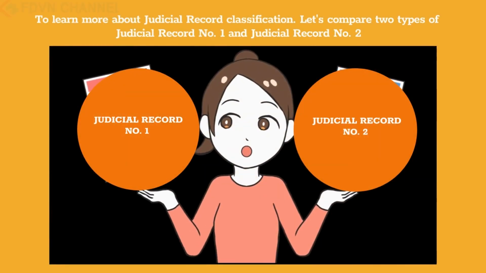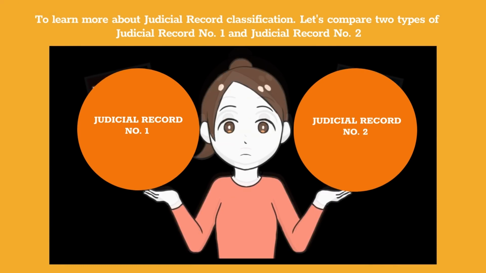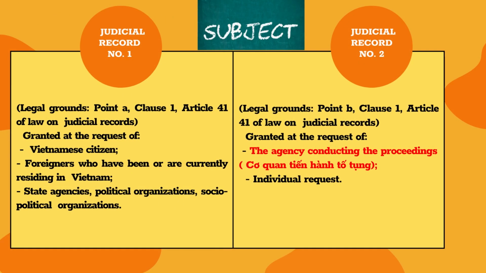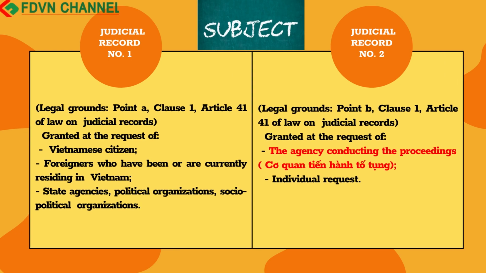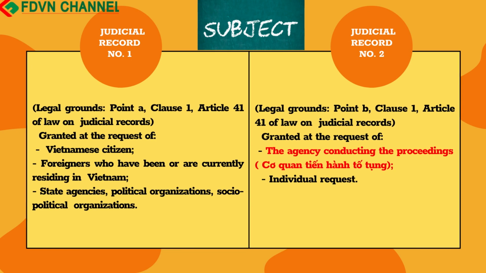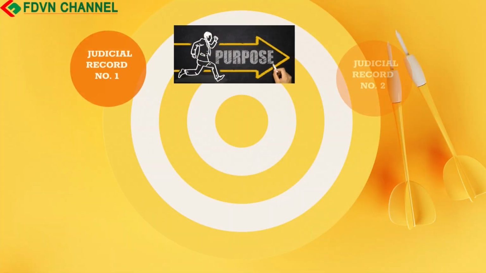To learn more about judicial record classification, let's compare the two types of judicial record, number 1 and number 2. Judicial record number 1, granted at the request of Vietnamese citizens, foreigners who have been or are currently residing in Vietnam, state agencies, political organizations, socio-political organizations. Judicial record number 2, granted at the request of the agency conducting the proceedings, or individual request.